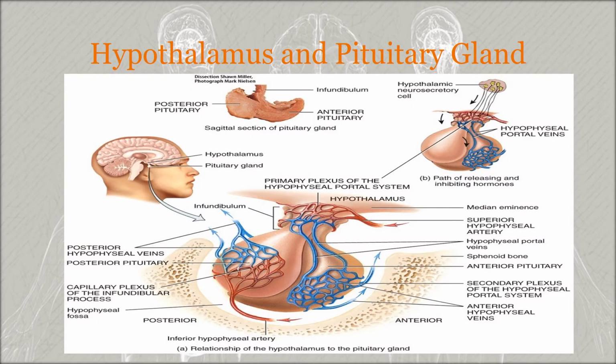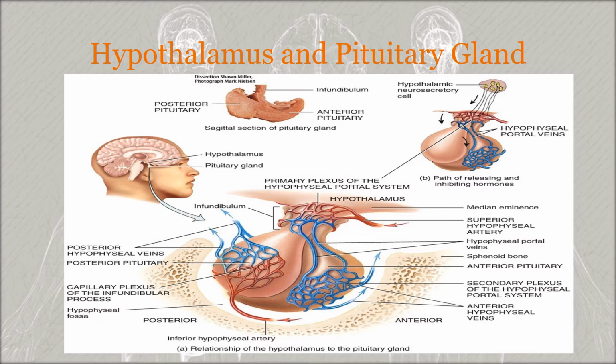In this image, we can see the relationship of the hypothalamus to the pituitary gland and their blood supply. Here we can see the hypothalamic neurosecretory cells, which synthesize the releasing and inhibiting hormones. These synthesized hormones are transported within the axons and released at the axon terminals. Here we can see the primary plexus of the hypophyseal portal system. When these hormones reach the axon terminals, they diffuse into the capillaries of the primary plexus of the hypophyseal portal system and are carried by the hypophyseal portal veins.